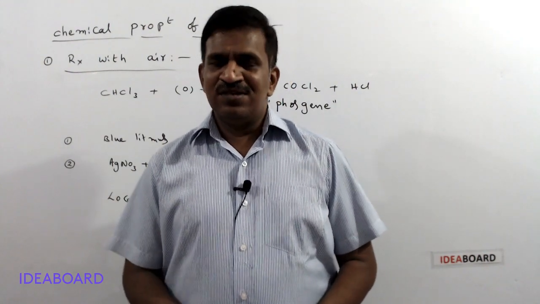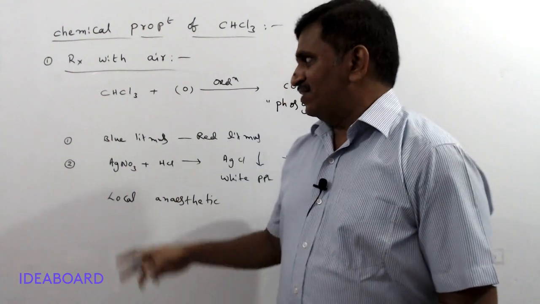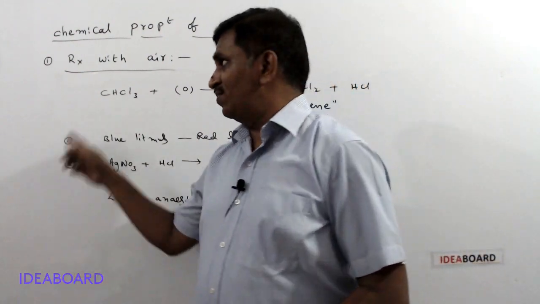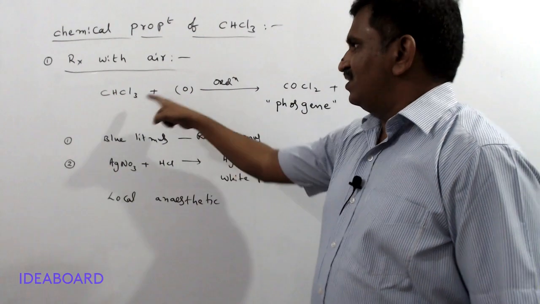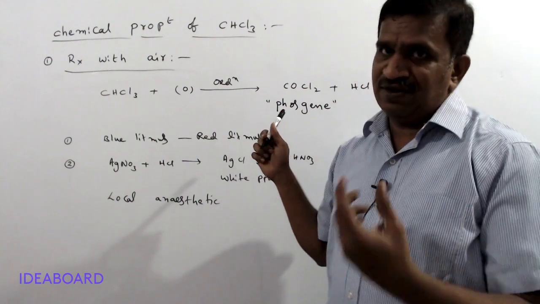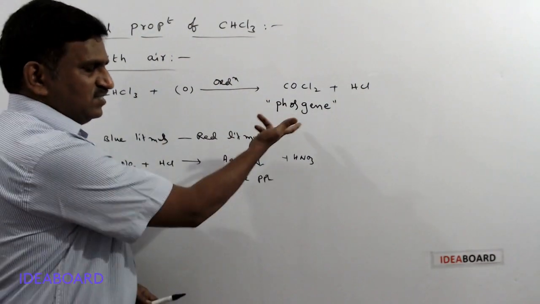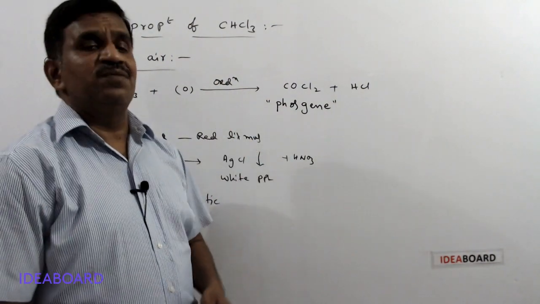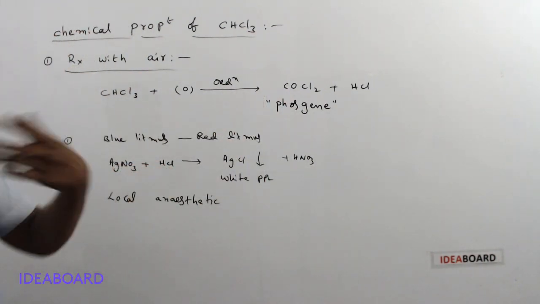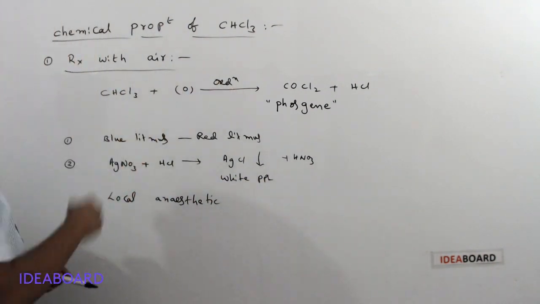The doctors were surprised, and later they found that it was not because of fear, but because of the anesthesia given to them. The anesthesia given to them was chloroform, but it had converted into phosgene. If the chloroform contains any percentage of phosgene, they are harmed by this phosgene gas, and it causes death to those patients. So the phosgene formation is first detected, and only then is it used for the patients. Otherwise, it will lead to death.